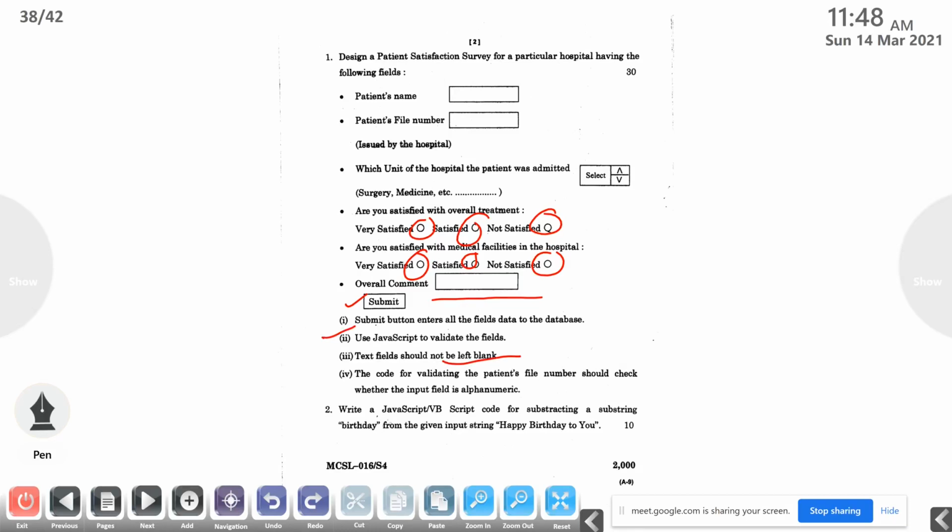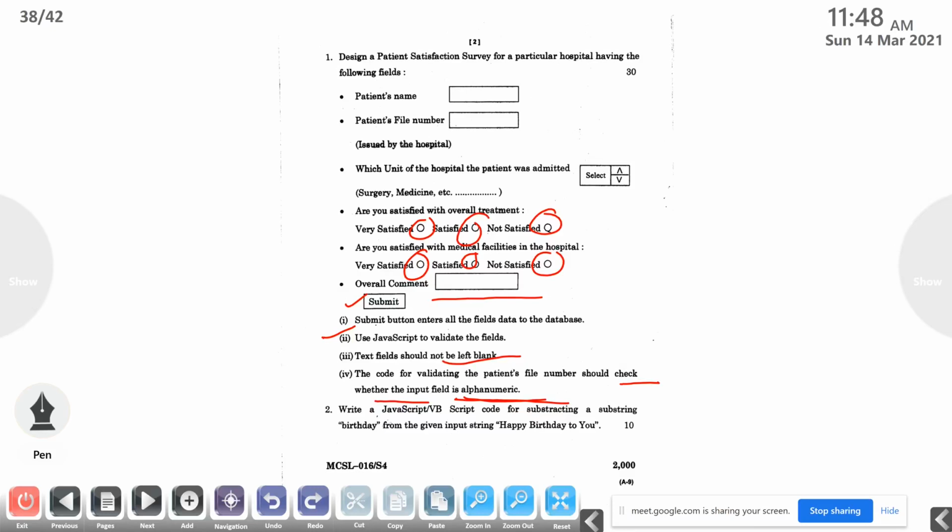The code for validation: the patient file number should check whether the input field is alphanumeric. So while entering the patient file number here, it should accept only alphabets and numbers. No other characters should be entered in this patient field. So you have to validate it by using JavaScript.